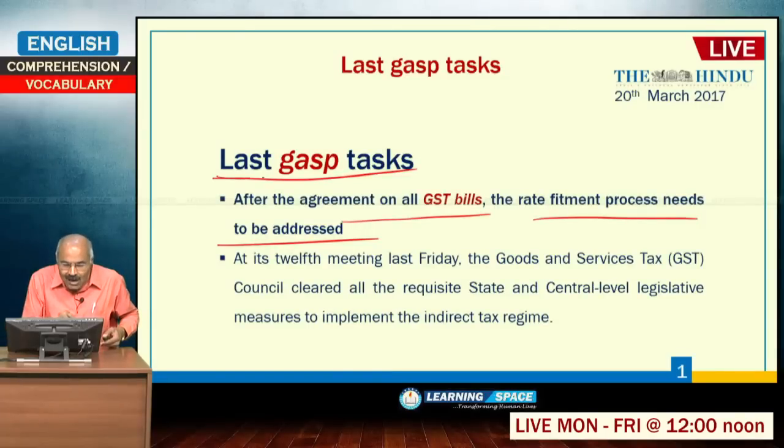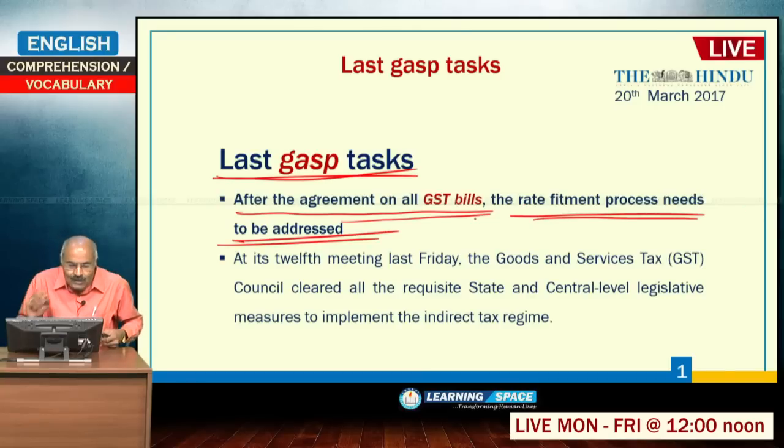Last gasp tasks: after the agreement on GST bills, the rate fitment process needs to be addressed. Rate fitment means, as I have already explained, 0%, 5%, 12%, 18%, 28%, which goods will go into which category, that is the final thing left over.